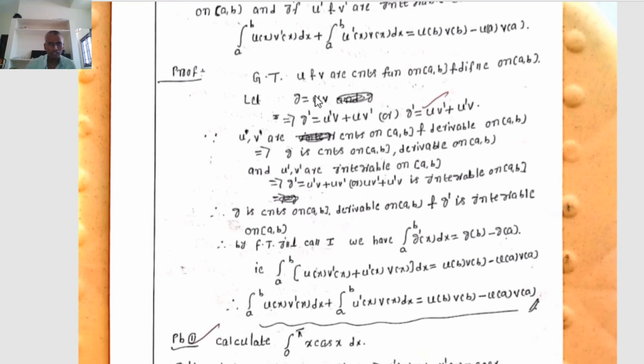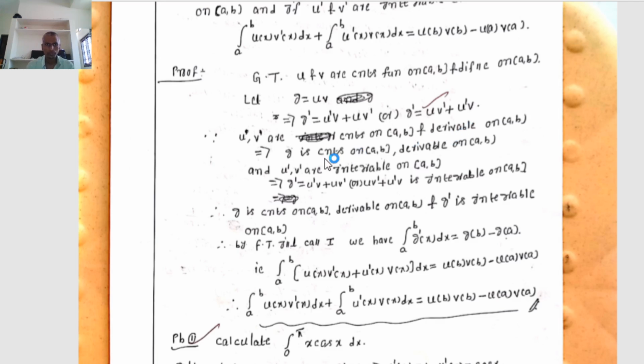Proof: we are given that u and v are two continuous functions on the closed interval [a, b], and u and v are two differentiable functions on [a, b]. Now we assume that g equals u dot v. That implies g dash equals (uv) dash, equals u dash v plus u v dash, or u v dash plus u dash v.